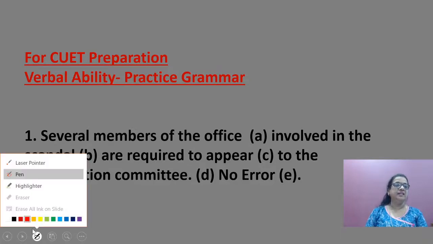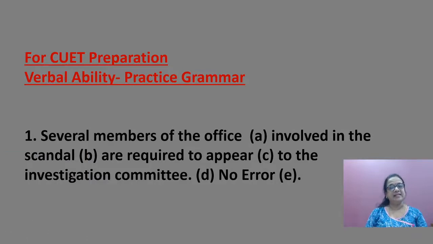So see the sentence: several members of the office involved in the scandal are required to appear to the investigation committee. No error. So A, B, C, D, E. Where is the mistake? Or is the sentence with no error?